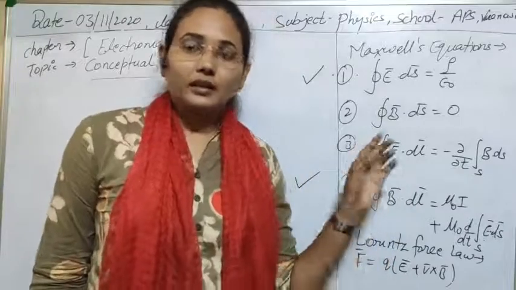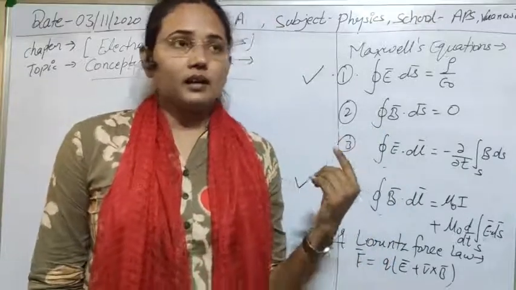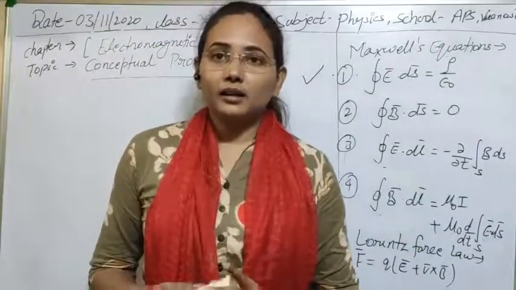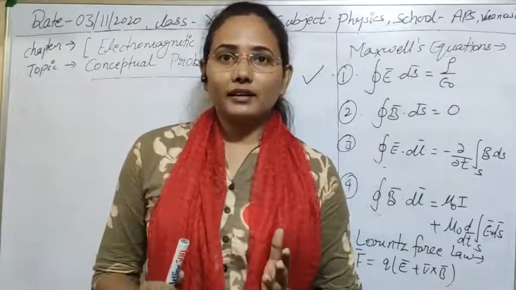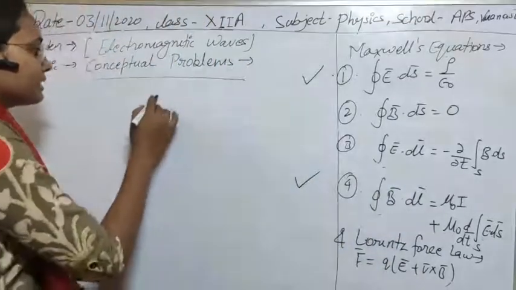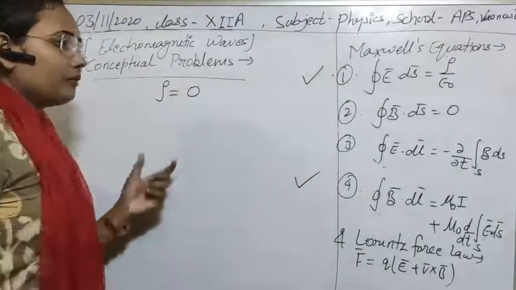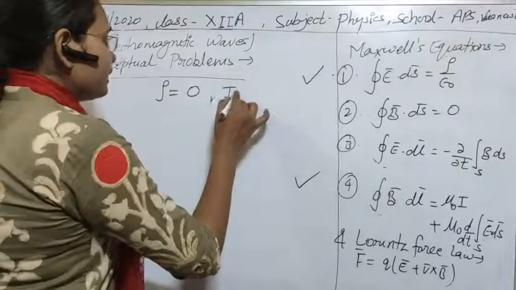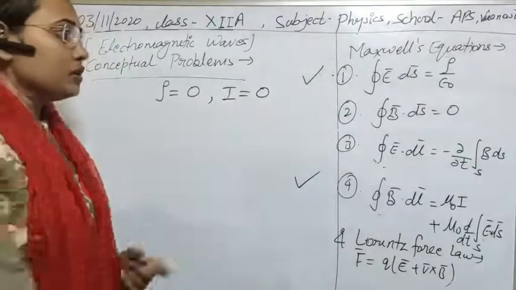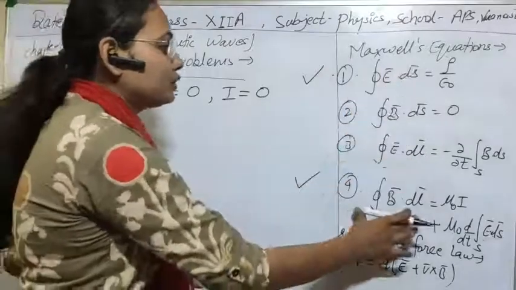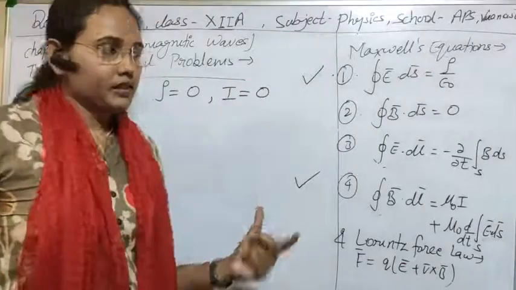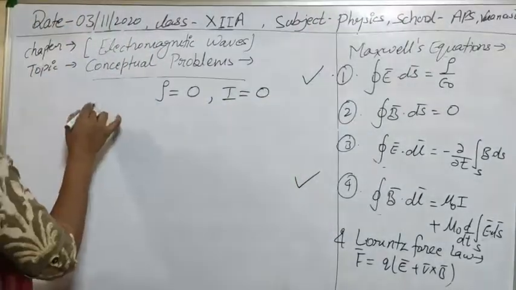The second question has one more part, that is, write down the equations when we are taking the case of free space. Suppose an electromagnetic wave is moving in free space or vacuum, then what will be the four Maxwell's equations in that case? As you know, in free space there is no charge present, so the value of rho will be 0, and if there is no charge, there can be no current in that space, so I will be 0 also. Put the values rho equal to 0 and I equal to 0, and the values obtained will be the Maxwell's equations.